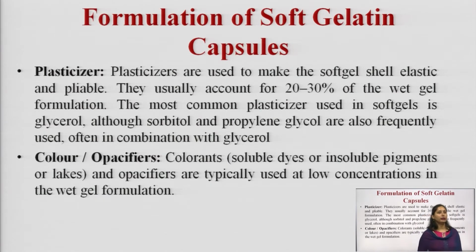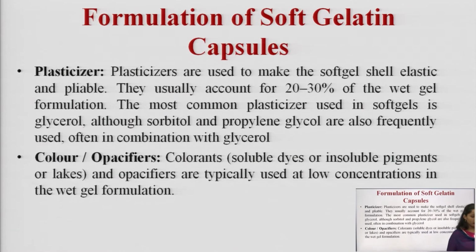Then apart from gelatin, what else do we need? We need a plasticizer. Plasticizers are added to make the soft gel shell elastic and pliable. They usually account for 20 to 30% of the wet gel formulation. The most common plasticizer used in soft gel is glycerol, although sorbitol and propylene glycol are also frequently used, often in combination with glycerol.